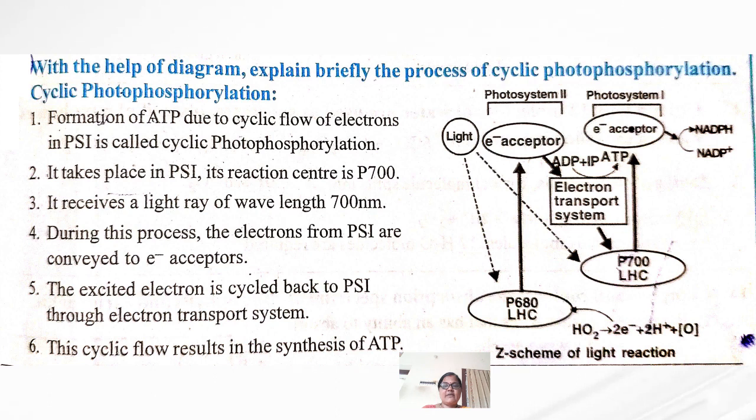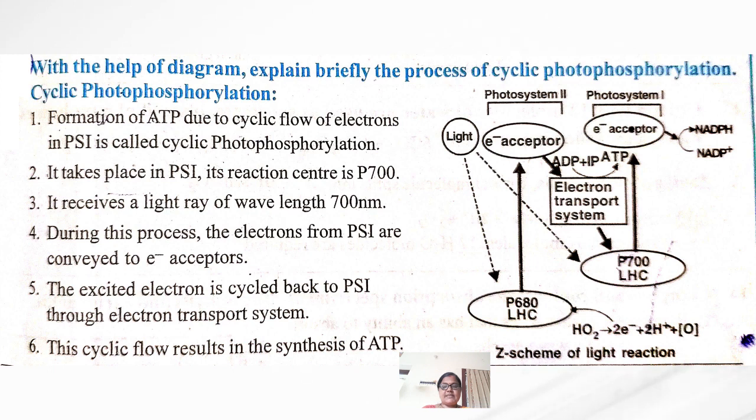What is meant by cyclic photophosphorylation? Formation of ATP due to cyclic flow of electrons in photosystem 1 is called cyclic photophosphorylation. It takes place in photosystem 1, whose reaction center is P700, which receives a wavelength of 700 nanometers.